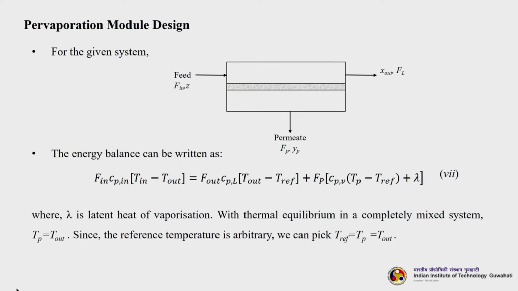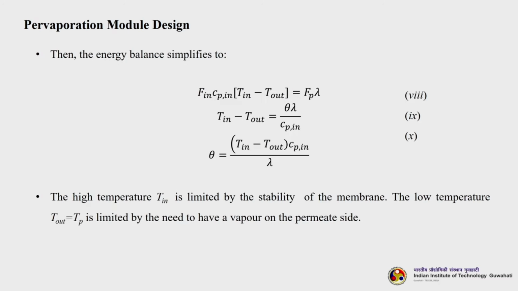So, for the given system, the energy balance can be written as Fin Cpin into Tin minus T out equals F out Cpl into T out minus T reference plus Fp into Cpv into Tp minus T reference plus lambda. Here lambda is the latent heat of vaporization. In thermal equilibrium in a completely mixed system, we are assuming Tp equals T out. Since the reference temperature is arbitrary, we can write that T reference is equal to Tp equals T out. Then the energy balance simplifies to Fin Cpin into Tin minus T out equals Fp into lambda.